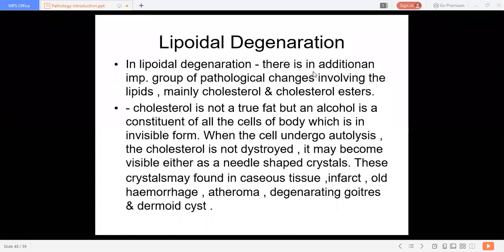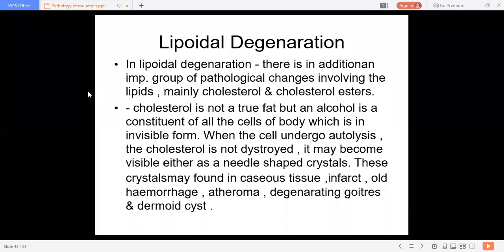So what is caseous tissue? It is not normal. It is part of necrosis that happens to those cells, that is, cell death. Necrosis is nothing but cell death. Then old infarcts, hemorrhages, then atheroma. What is atheroma?